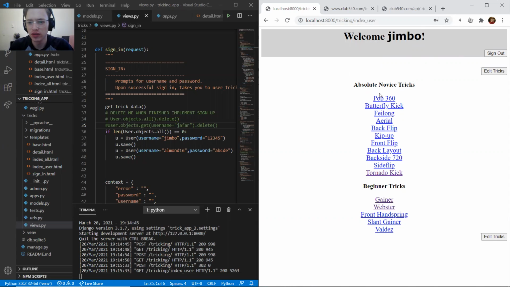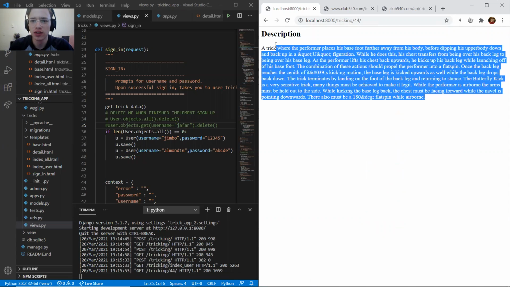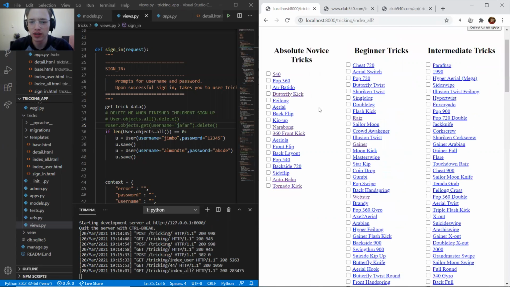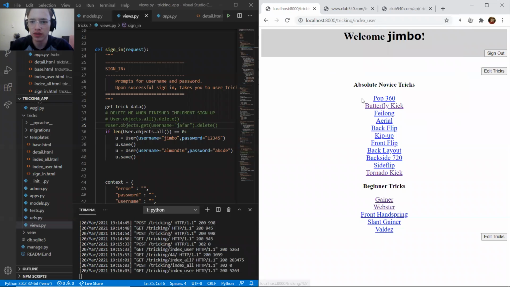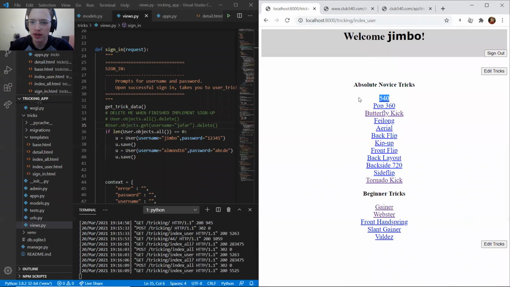It'll show me the different tricks that they can perform, that they have saved. It gives you a description, you can go back, and it shows that list again. I go in and edit some tricks. If you notice before, you don't see 540. I put it just to illustrate. If I add that, now it's on there.